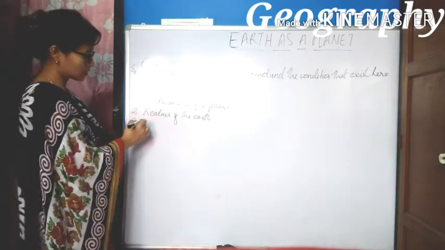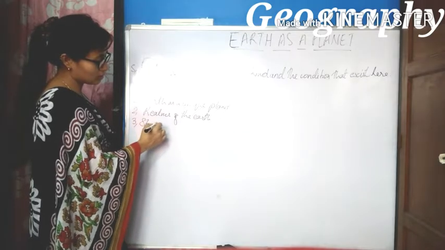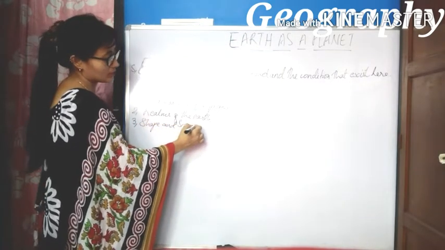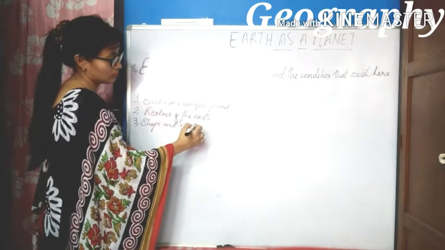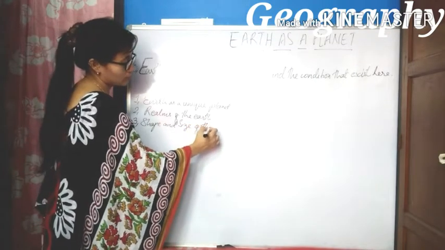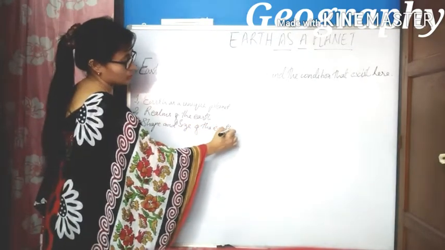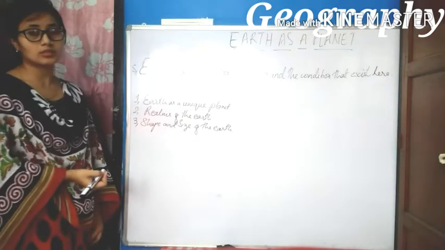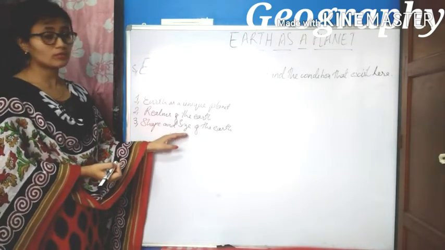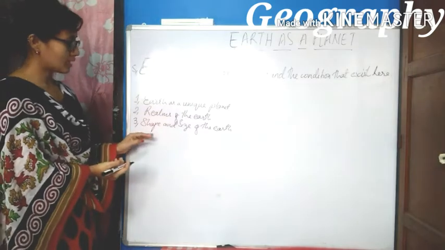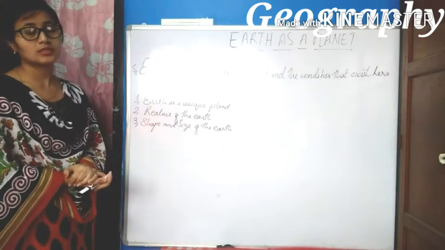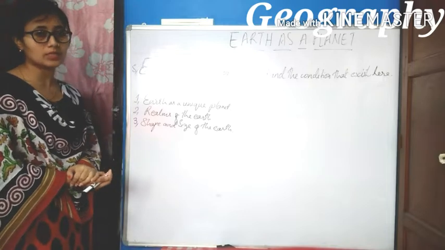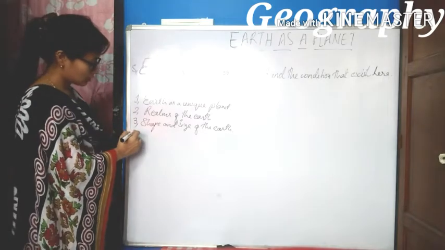Third, we discussed the shape and size of the Earth. Our Earth is the fifth largest planet, and the shape of the Earth is oblate spheroid, which means flattened at the top and bulging at the equator.